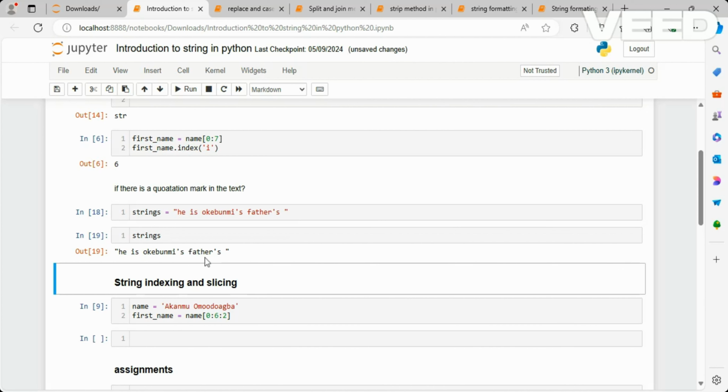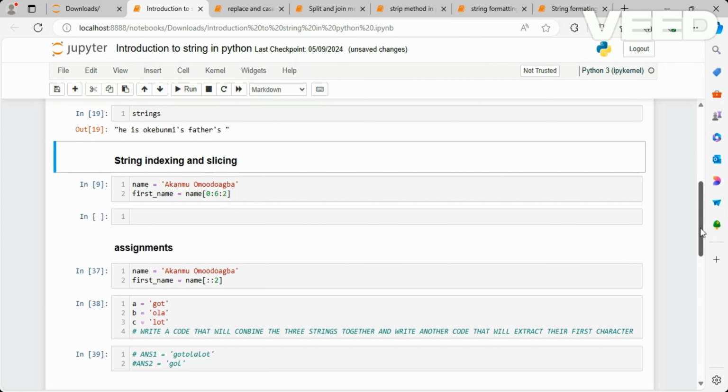So the logic is that whenever you have a quotation inside the text that you want to convert into a string, ensure that that quotation mark is not the same as the one you are using to enclose the string. If you use a single quotation to form the string, inside that string you should use double quotation and vice versa. Now, let's talk about indexing and slicing in a string.